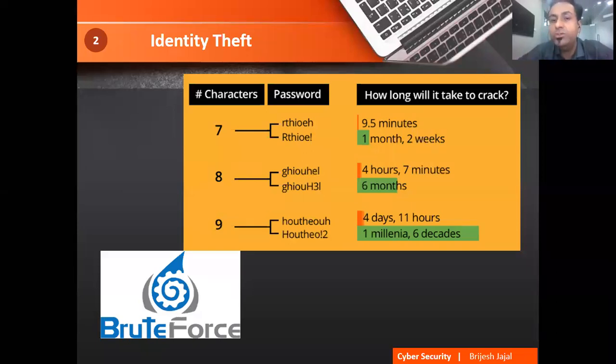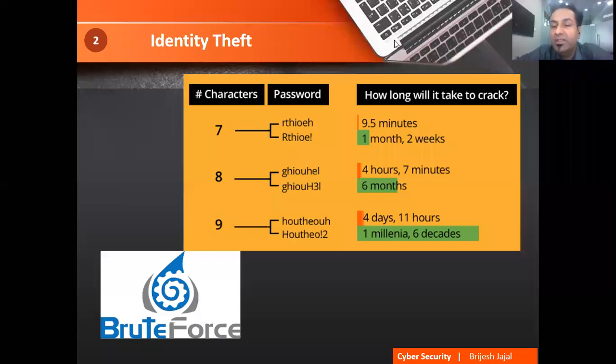The same thing, if you use capital letters and an exclamation mark, becomes complex. You know why? The reason is very simple. You have 2 raised to 26 permutation combination basics, so you have around 650 lakh combinations, which computers can easily execute, and within 10 minutes you can get the solution. But when you use small and capital and special characters, the time taken will be much bigger, 1 month. I don't think anyone will wait for 1 month to get your password.